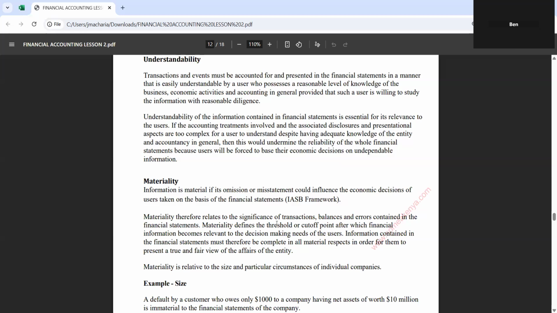Materiality defines the threshold or the cutoff point after which financial information becomes relevant to the decision-making need of the user. Something is material when it is omitted or when it is inserted. For instance, if you omit cash balances, then it is going to reduce your assets. If you overstate your cash balances, it's going to show that you have more assets, which is false. So the amount which you ignore or the amount which you increase is material depending on the future outcomes or the decision that the users will have to make.